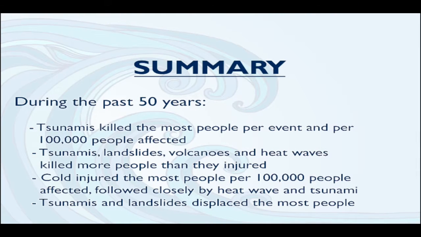So to summarize, during the past 50 years, tsunamis killed the most people per event and per 100,000 people affected. Tsunamis, landslides, volcanoes, and heat waves killed more people than they injured. Cold injured the most people per 100,000 people affected, followed closely by heat waves and tsunamis. And also, tsunamis and landslides displaced the most people.